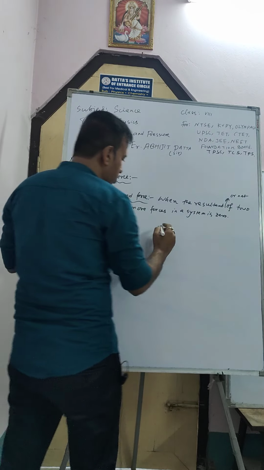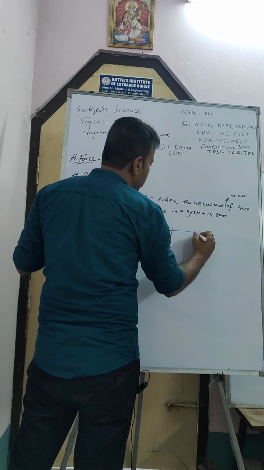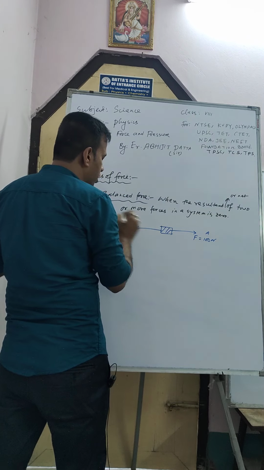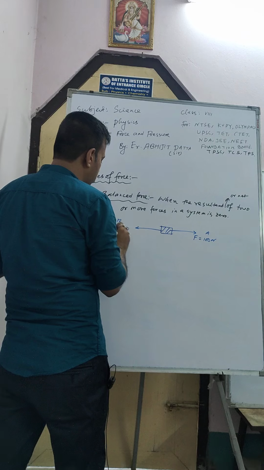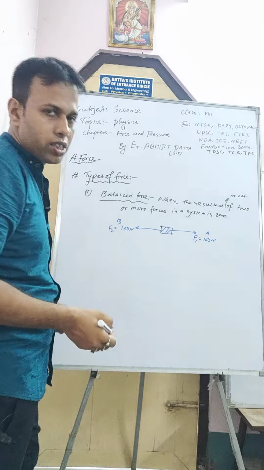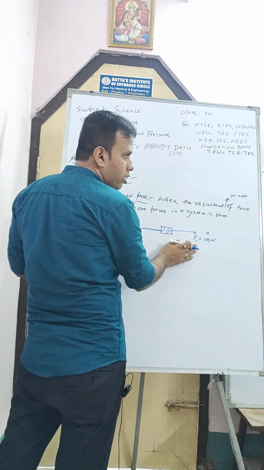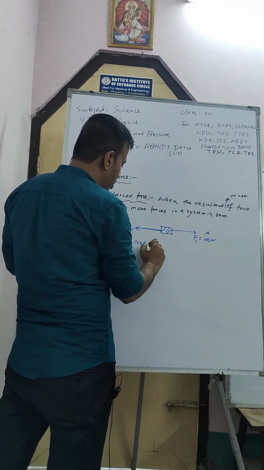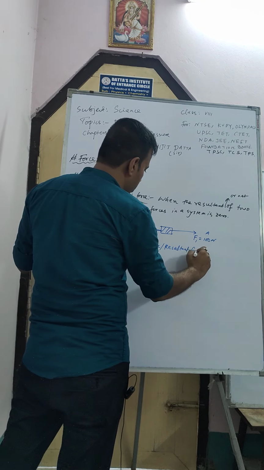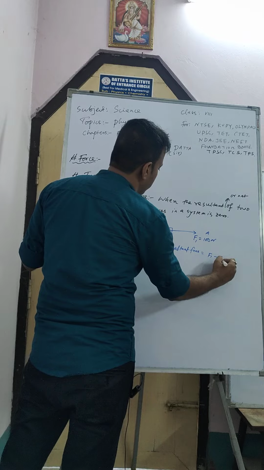Suppose this one is one block, and one person A is applying force in one direction with 100 Newton, and another friend B is also applying the same force in the opposite direction. This one is F1 and this one is F2. In one direction force is 100, in the other direction also 100. So the net or resultant force will be F1 minus F2. Why is it F1 minus F2, sir? Why is it F1 minus F2?